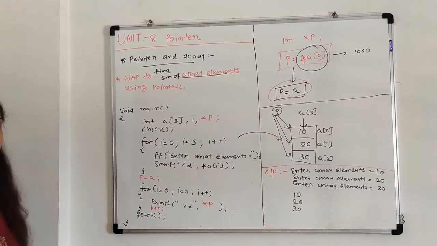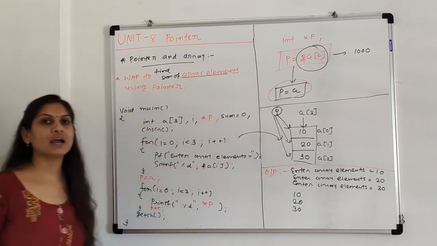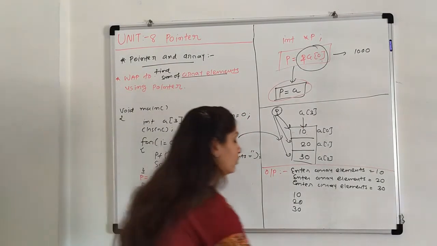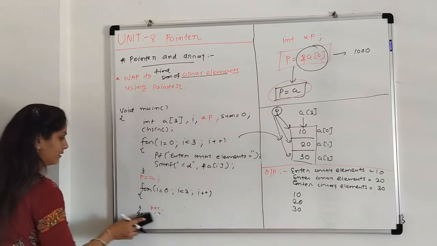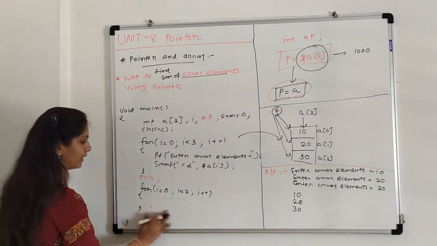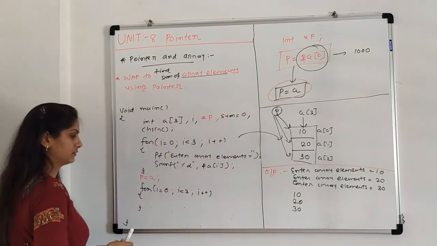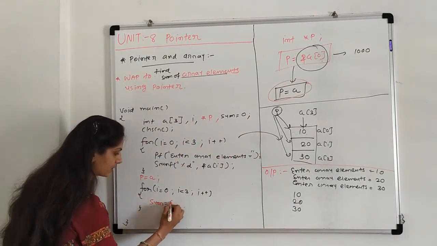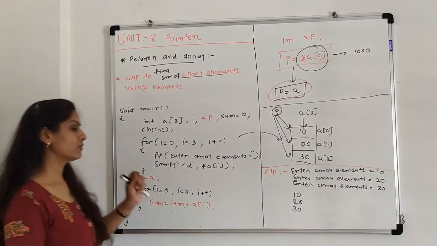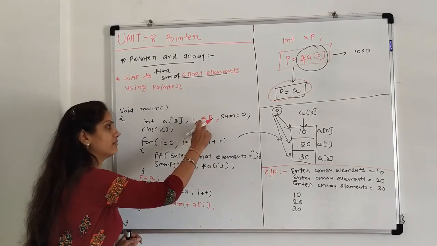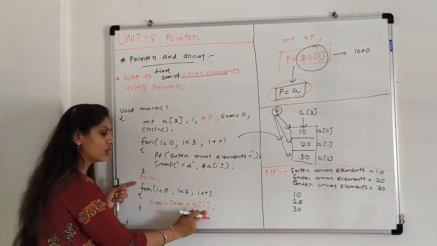Then what are you doing? First declare the variable for the sum. So sum by default is 0. Now remove the printf line. You have to use the formula for finding the sum. So the formula to find the sum is what? Sum equals sum plus a of I. Yes or no? Yes. Before that, first declare the variable, initialize it, and after that a of I is not present here.